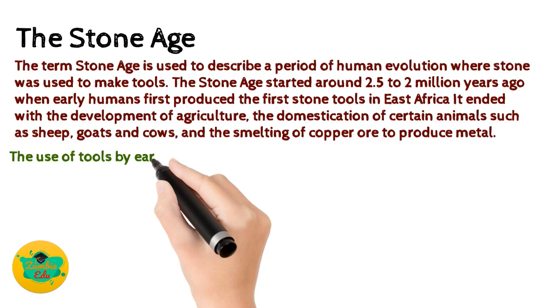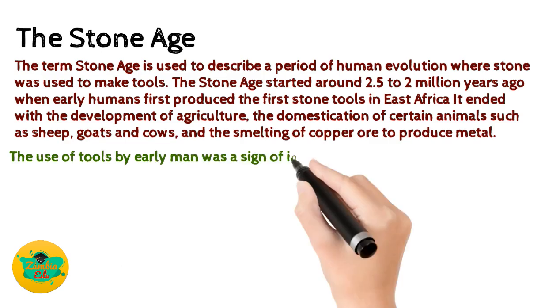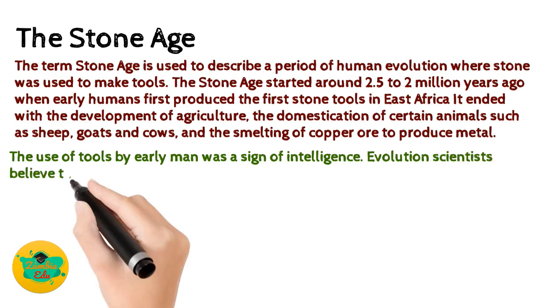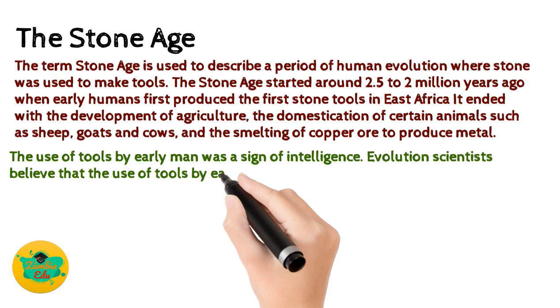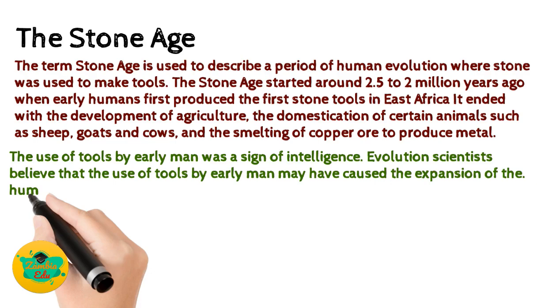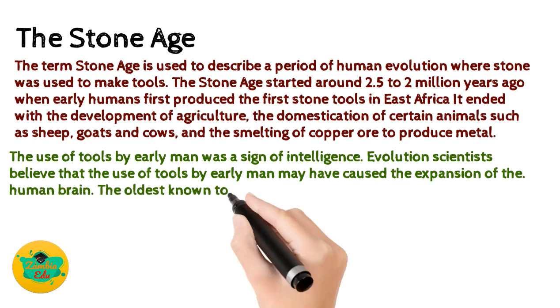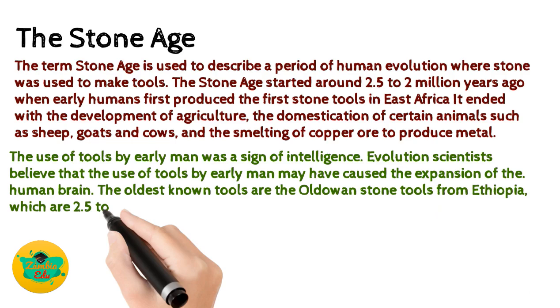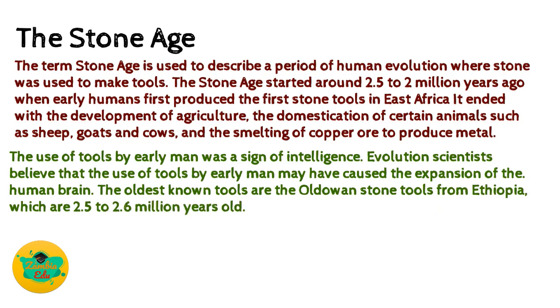The use of tools by early man was a sign of intelligence. Evolution scientists believe that the use of tools by early man may have caused the expansion of the human brain. The oldest known tools are the Oldowan stone tools from Ethiopia, which are 2.5 to 2.6 million years old.